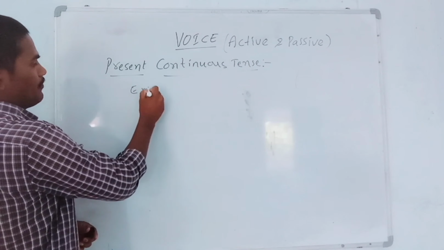Next, third example. Students have done that work. It is active form. So how can we change this into passive form? That work. What is that? First part should be right. That work has been.